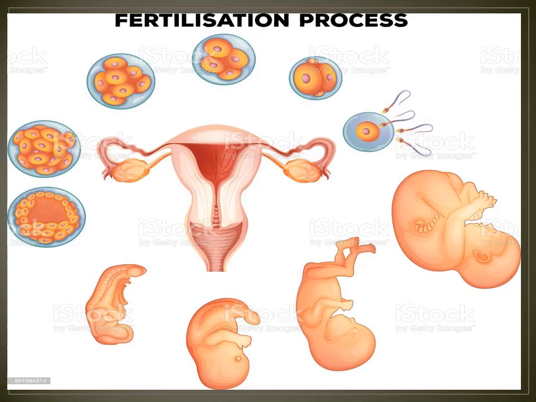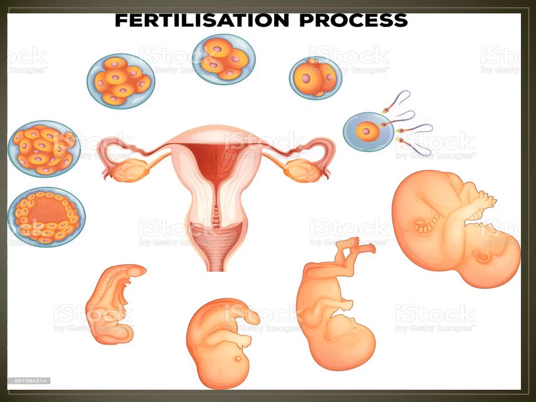The mass of cells, the embryo, starts moving down the oviduct and embeds or implants itself in the uterus at the placenta.